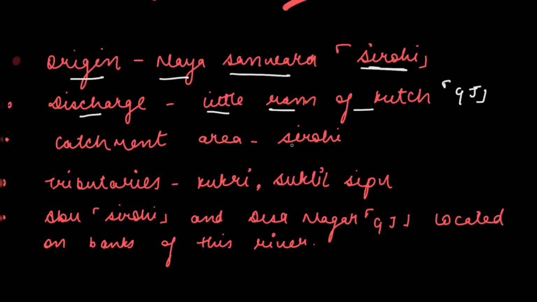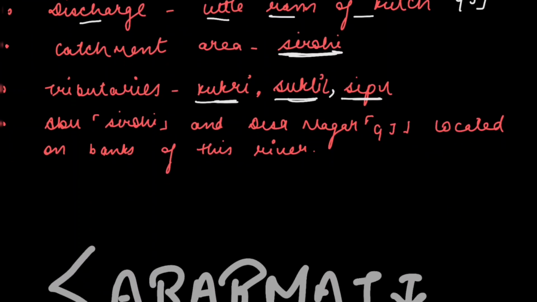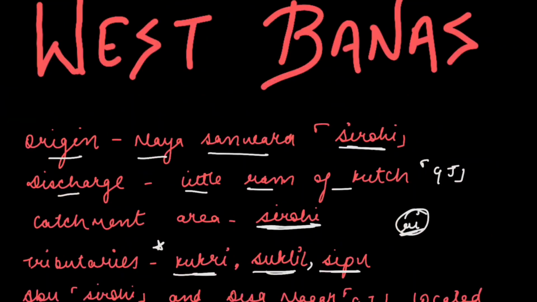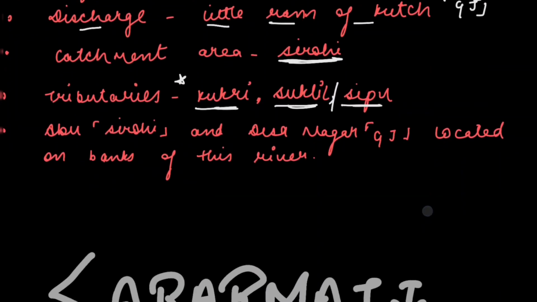Then we will talk about the catchment area. The catchment area is only the Sirohi district, and the tributaries are the Kukdi, the Sukli, and the Sipu. So you need to remember this is the exception of the river, as the rivers that end from Rajasthan fall into the tributaries of river Luni, but this is the exception. So the tributaries are Kukdi and Sipu.